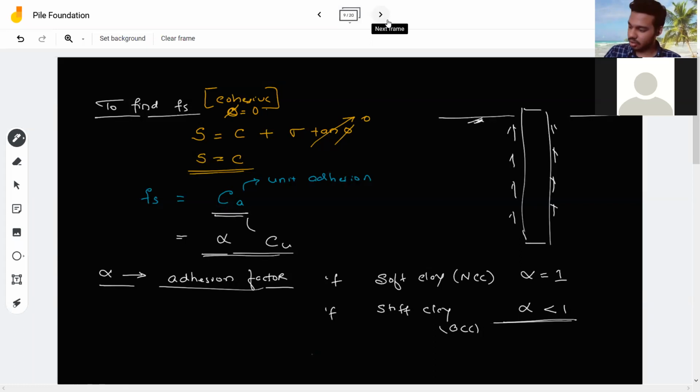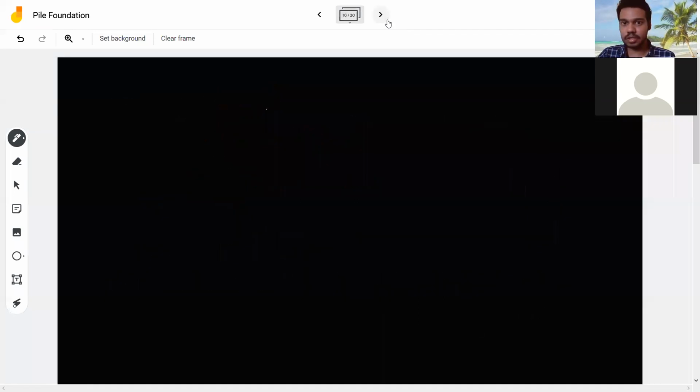So in total, this is my equation number 2 that I have, Fs. Now in total, I have to write an equation. So I know that my Qu is equal to Qb plus Qs.